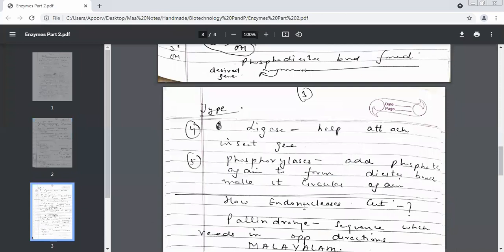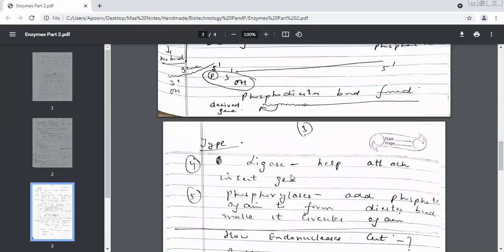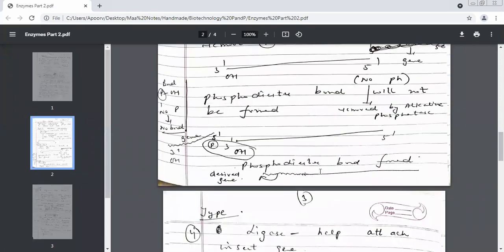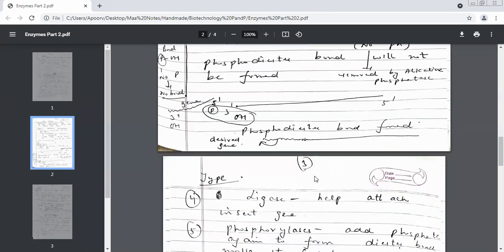Chalo. Fourth type of enzyme is ligase. I just now told you that this gene we will attach to this material with the help of an enzyme. That attaching enzyme is what we call ligase. What is that fourth enzyme called? Ligase. Its function is just opposite to endonuclease. Endonuclease cuts and ligases help in attachment. They are like glues. We call them molecular glues. Wherever you want to stick something, like a glue functions, ligases do the same thing.